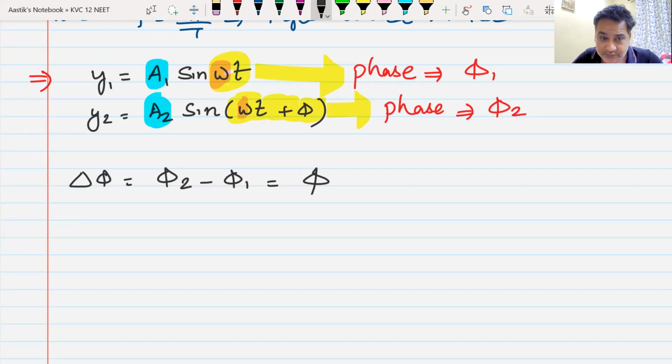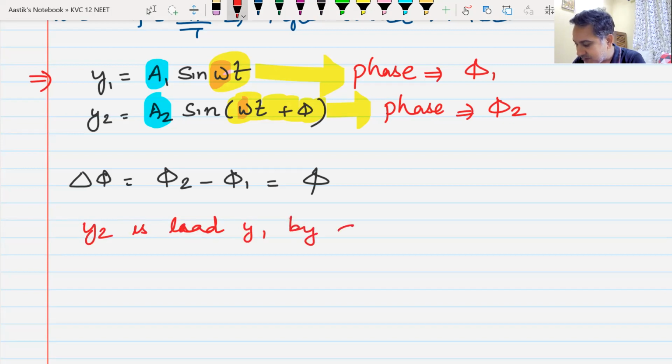Who is leading and who is lagging? Who is ahead, leading, and who is behind, lagging? Y1 is lagging or Y2 is leading. So I can write it like this: Y2 is ahead of, or leading, Y1 by a phase angle of phi.